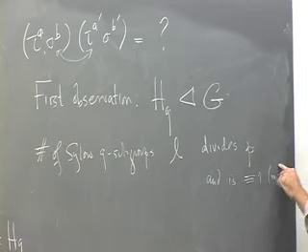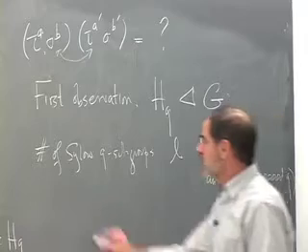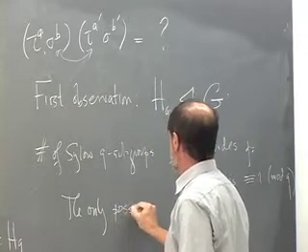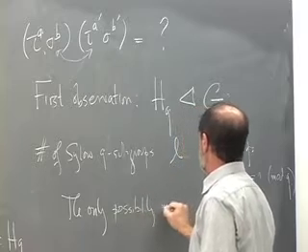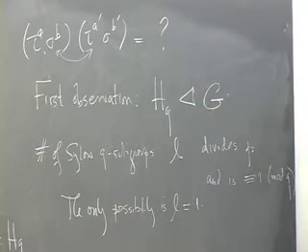But P is less than Q, so it couldn't divide P. Right? So the only such possibility is L equal 1. The only possibility, because Q is bigger than P.